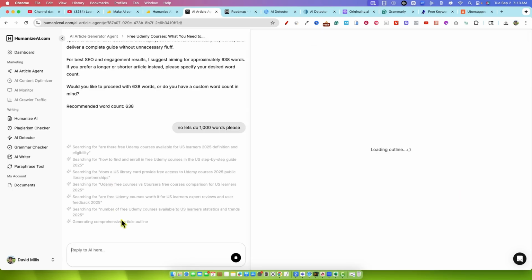Now it's generating the comprehensive article outline. If you want to just put in a keyword and push go, like SEO Writing AI, Agility Writer, Koala, those are going to be the tools where, once you have your settings set up for a brand, you're able to just put in a keyword and push go. You're probably going to like those tools better. This one is taking a little more time to get off the ground and in the air, if that makes sense. We'll be back in just a minute.